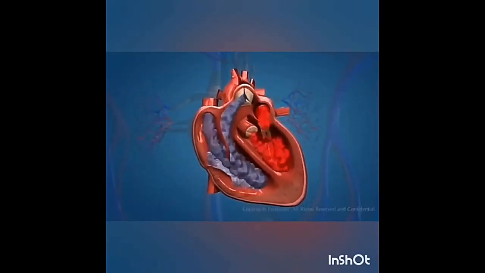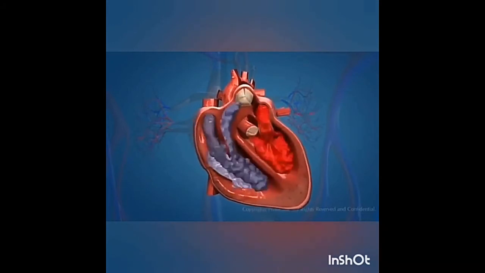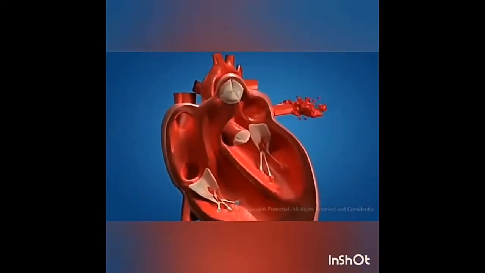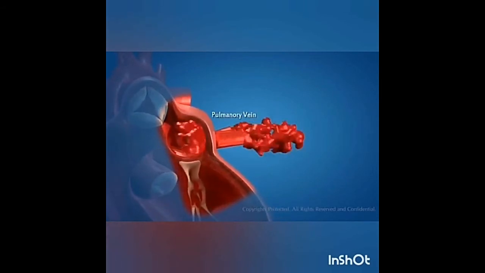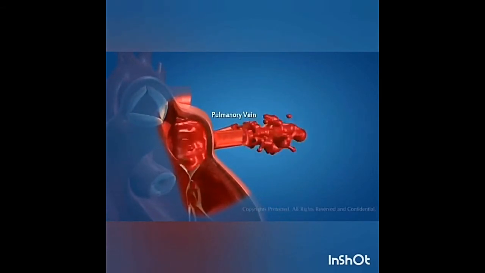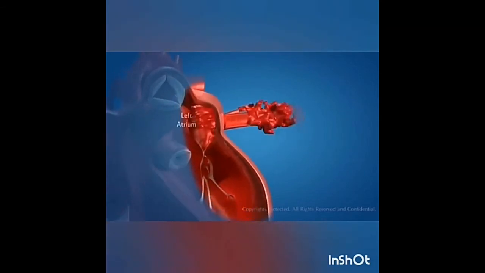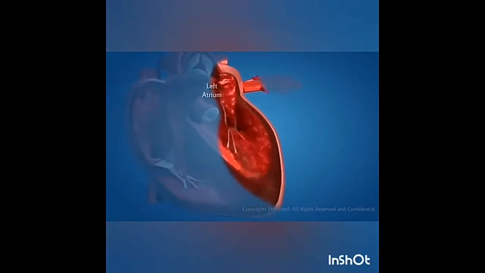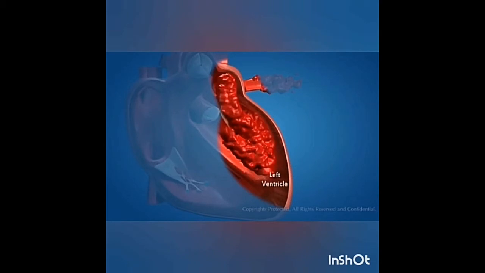The right and left auricles pump blood into the right and left ventricle respectively. Pulmonary veins bring oxygenated blood to the left atrium from the lungs. From the left atrium, the blood pushes into the left ventricle.